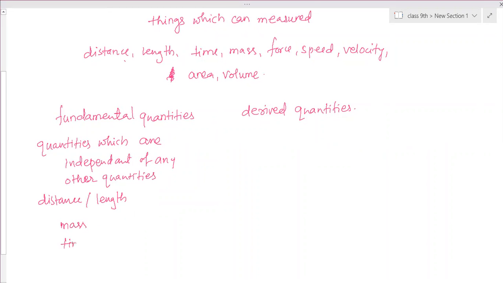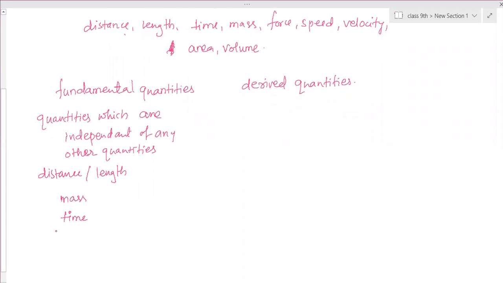Then time, by stopwatch or watch only we are measuring it. Again temperature, by using a thermometer only we can calculate the temperature. Then there is current, that is a higher topic. The current in electricity is also independent of anything. We only have to use a device to find the value of current, temperature, time, mass, length. So these are all what we call fundamental quantities. There are totally 7 fundamental quantities, only 7.